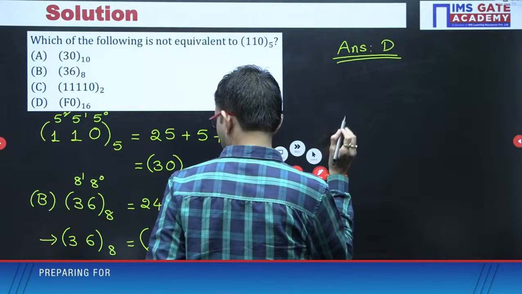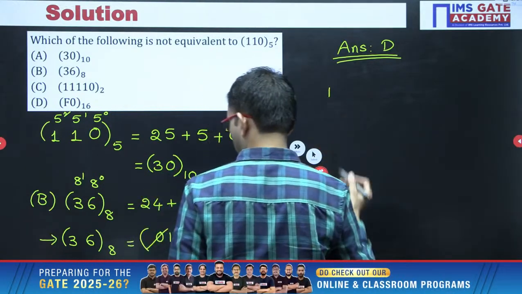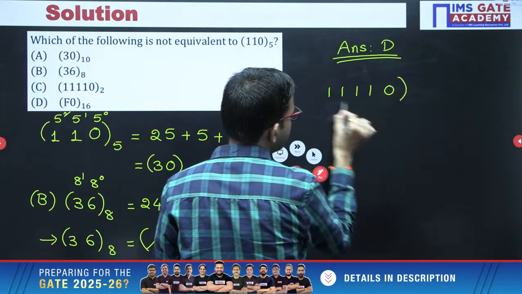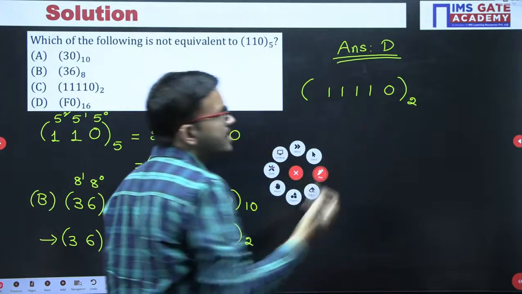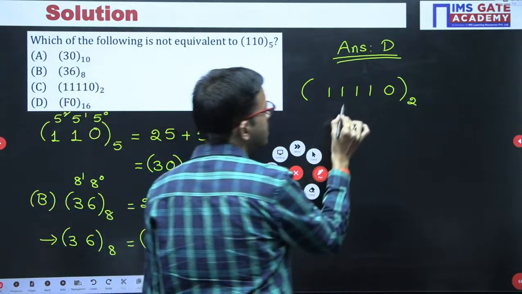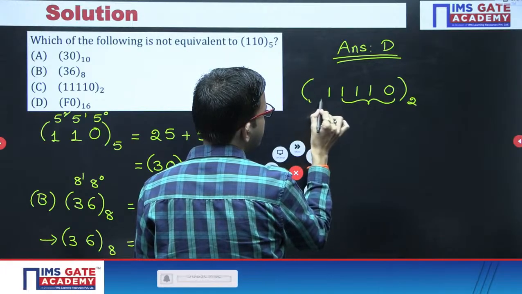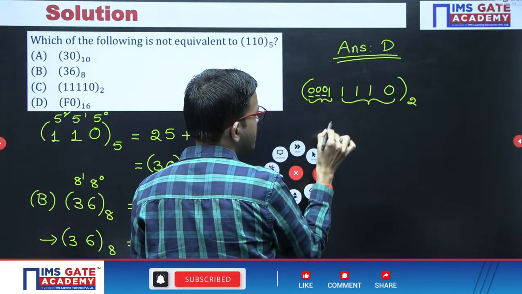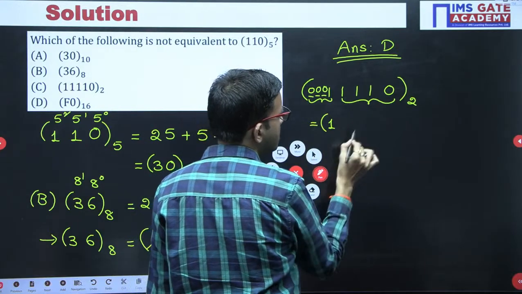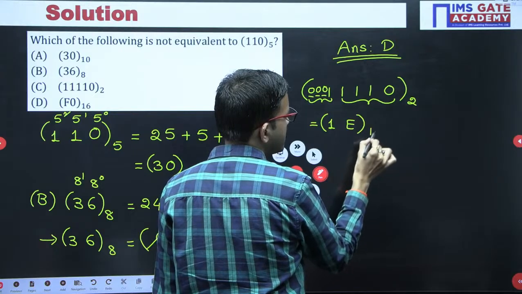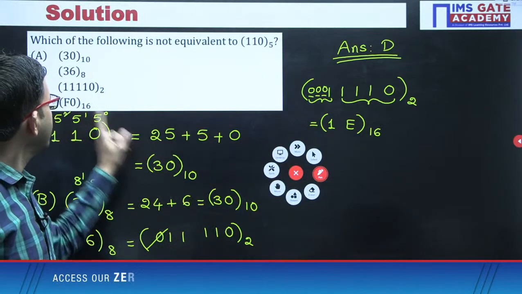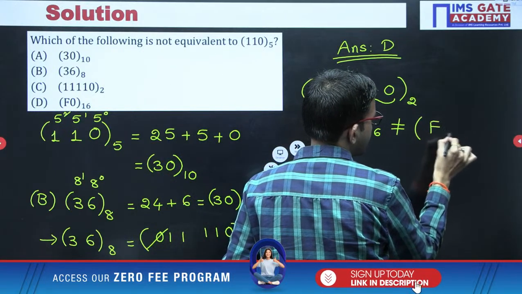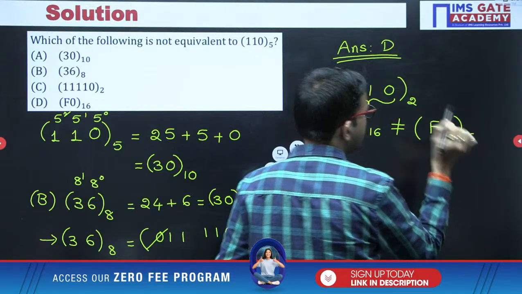Whatever binary number we got, I am considering that once again: four 1s and 0. This is the number we got. Now, to get the corresponding hexadecimal, we have to do the grouping of 4 bits. Here 3 bits are short, so you can simply put zeros. 0001 is nothing but 1, then 1110 is nothing but E. So 1E base 16, but here you have F0 base 16. Since it is not equivalent, option D is the correct answer for this question.